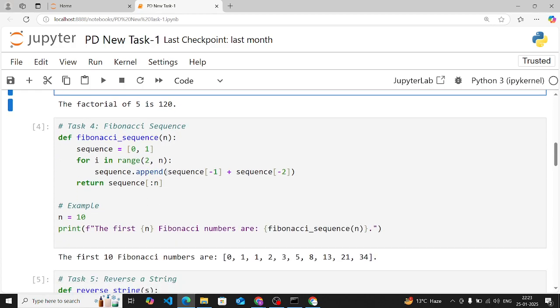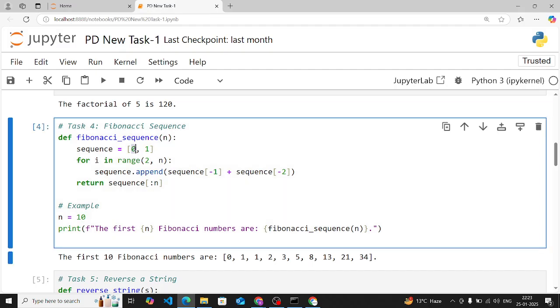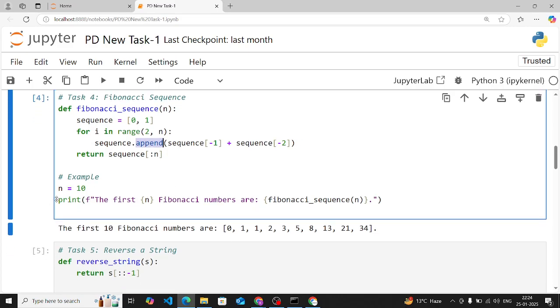Now task 4, which is the Fibonacci sequence. What it does is generate the first n numbers in the Fibonacci sequence. How? You have to start with 0 and 1 and then keep adding the last two numbers. You have to use a for loop. Add the last two numbers to get the next number in the sequence. Like this you have to do it for the Fibonacci sequence. Here's the 10, and this is your Fibonacci sequence.